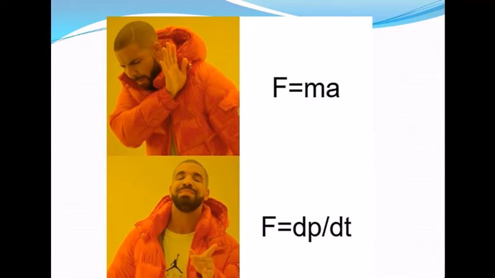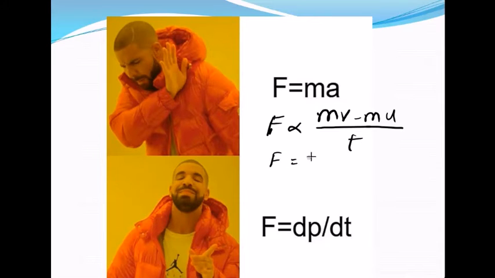The second law is generally formulated up to the high school level as force is equal to mass into acceleration, but basically this means force is the rate of change of momentum. This actually comes from force being directly proportional to the rate of change of momentum, that means (mv minus mu) upon t.